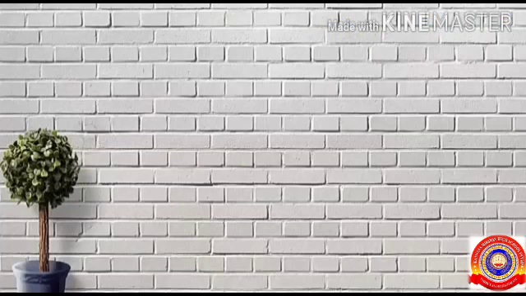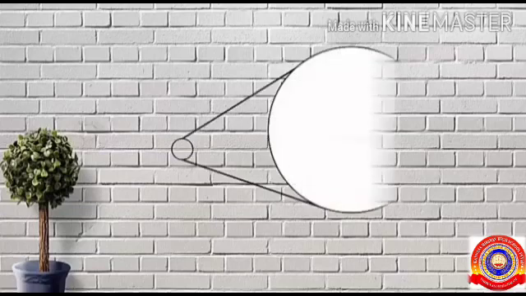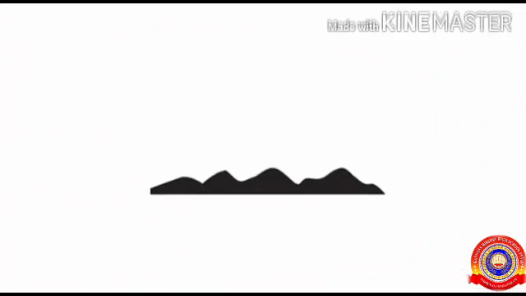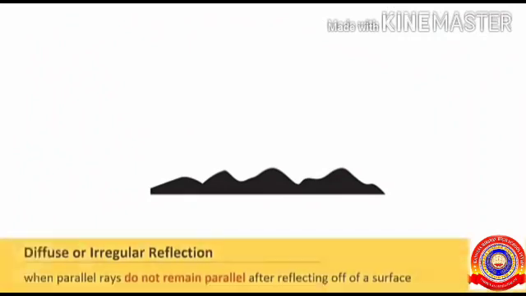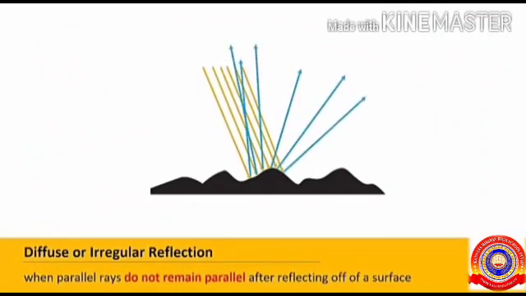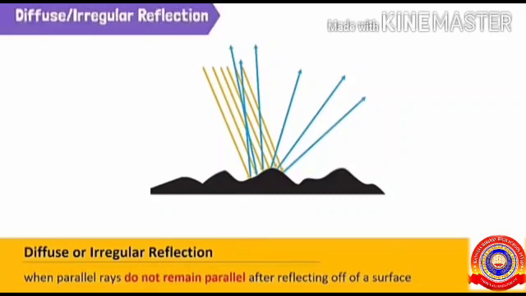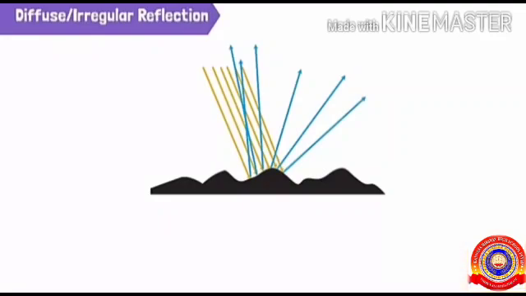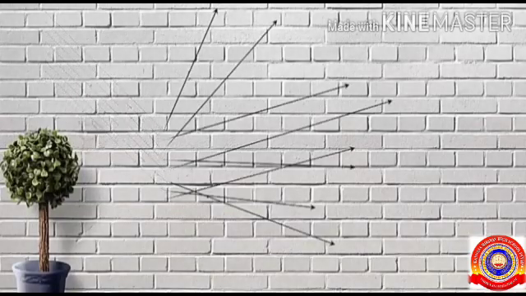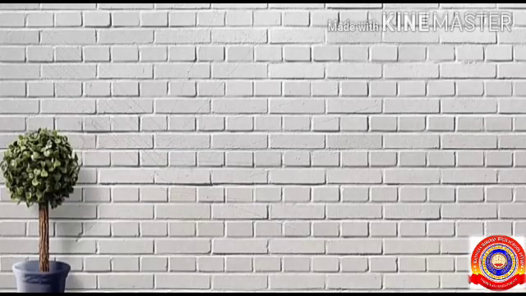On the other hand, the surface of paper or a wall is not smooth. That is, it has a rough surface. If we closely observe its surface, we can see it like this. Sometimes its roughness is not visible and we need a microscope to see it. When a beam of light falls on such a rough or irregular surface, the reflected rays do not remain parallel, and it is called diffuse reflection or irregular reflection. Look at this example. When a ray of light falls on a wall, the reflected rays travel in many directions.